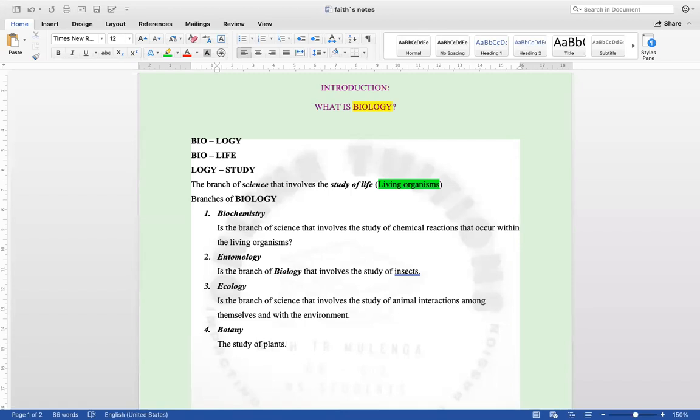But also, under this botany, when you go into details, that's where we find what is called plant physiology, the makeup of plants, and so on and so forth. So that is the branch of biology that deals with that. Then the other one is called zoology.